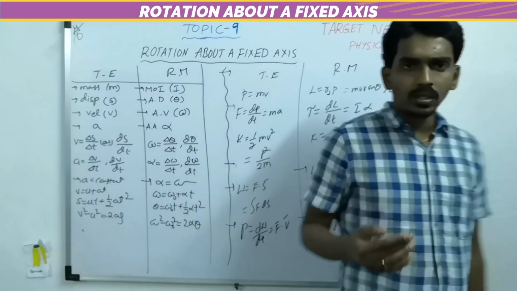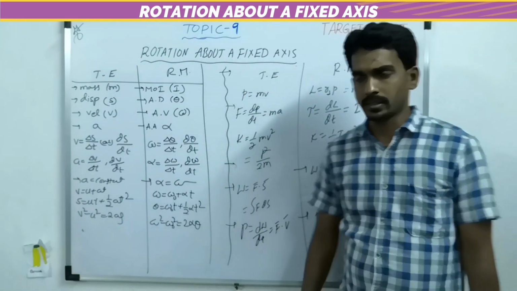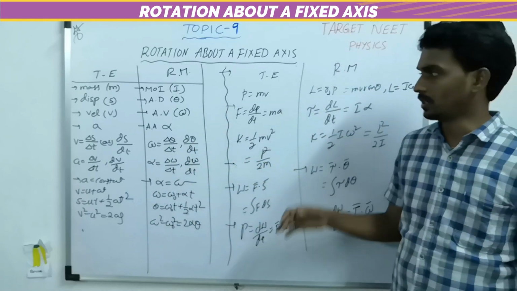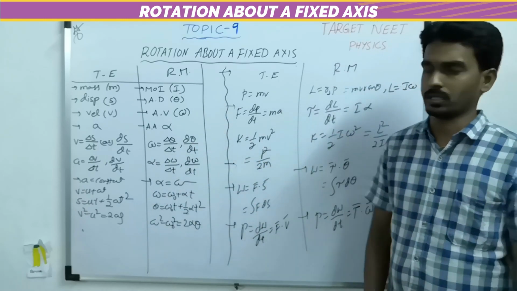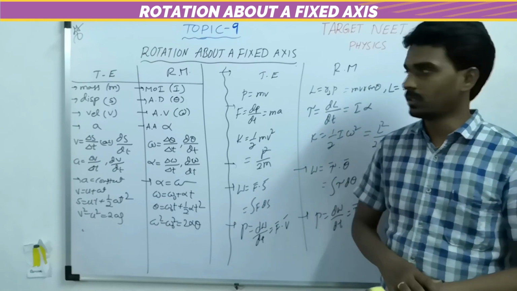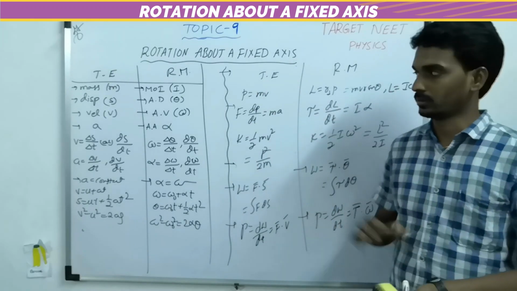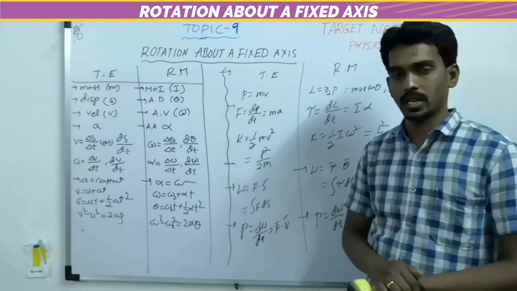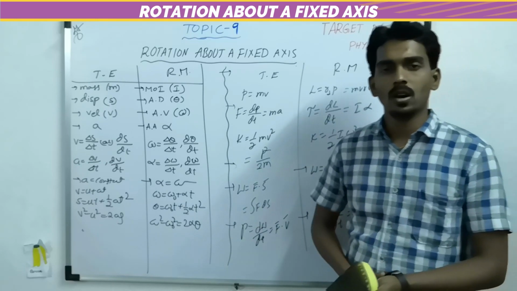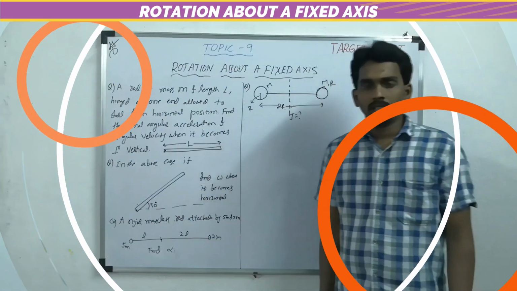Now we understood the meaning of rotation about a fixed axis, and we have taken all the required formulas which are helpful in solving the questions. Now let us try to understand a few questions based on this concept, so that we can see how to use this data or formulae in solving questions related to rotation about a fixed axis.